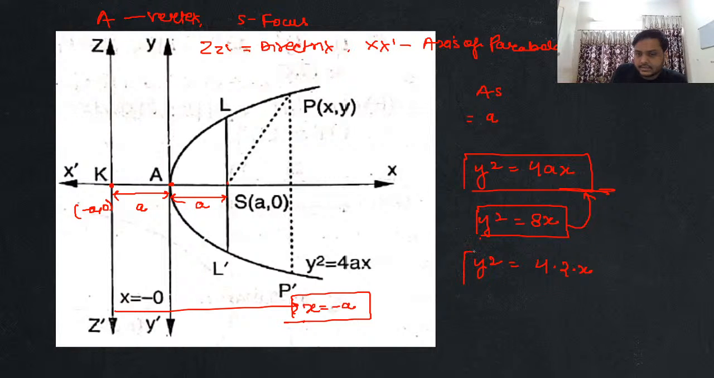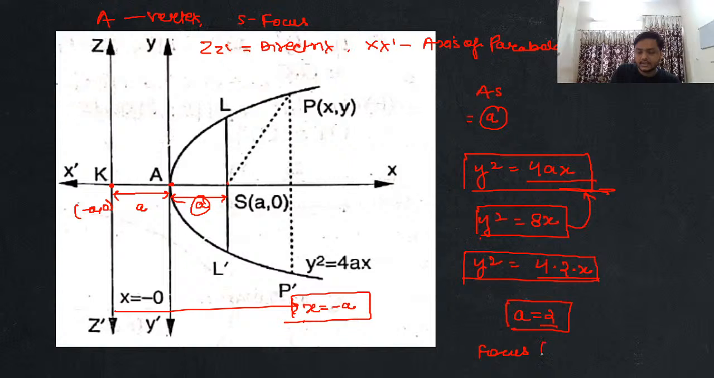Can I say this, guys? Are you clear with this? I'm having y square equal to 4 times a times x, that is 4 times 2 times x. Over here, if I compare this with this, I can clearly say that a is equal to 2, right? When a is 2, a is nothing but the focal length, and hence I can say that the focal length is given to me as 2, which means focus के coordinates क्या हैं? Coordinates of focus will be 2, 0.